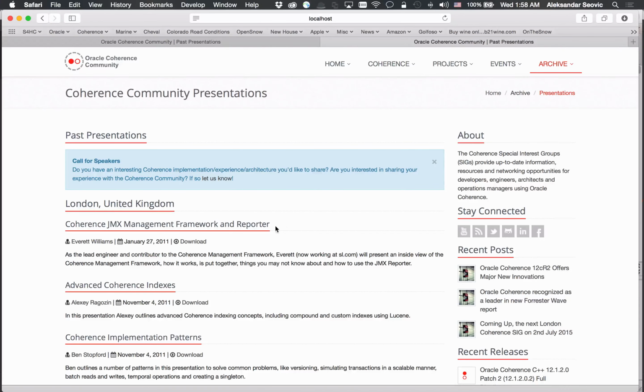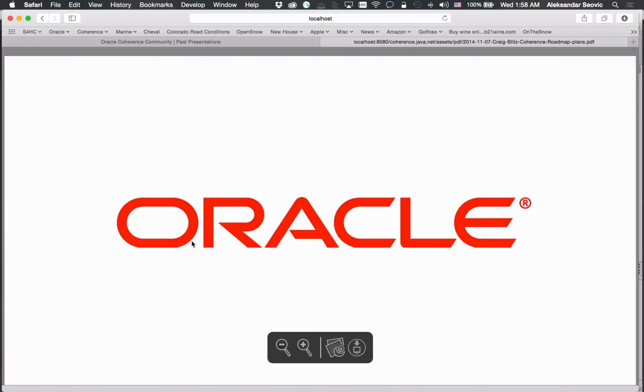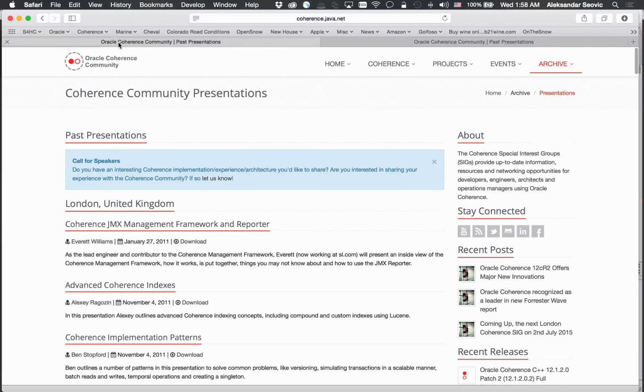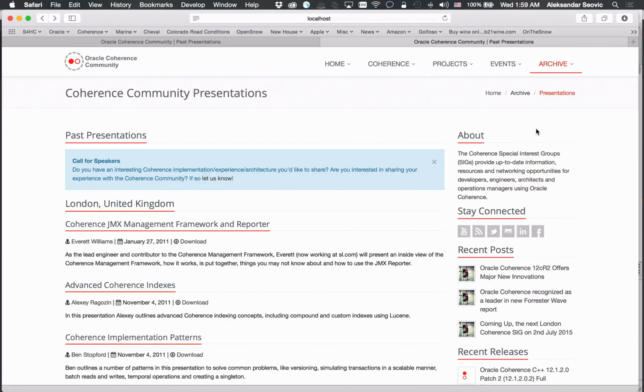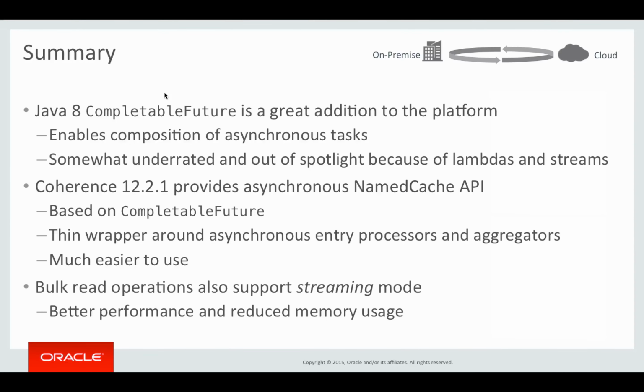And this should actually be much faster with Coherence because we have everything locally. And as you can see, opening the PDF is instantaneous. And if we do the same thing here, well, it might take a while. As you can see, we're basically serving localhost 80 coherencejava.net presentations, and we are effectively proxying the Oracle Coherence community presentations page. Which brings us to the end of the presentation.